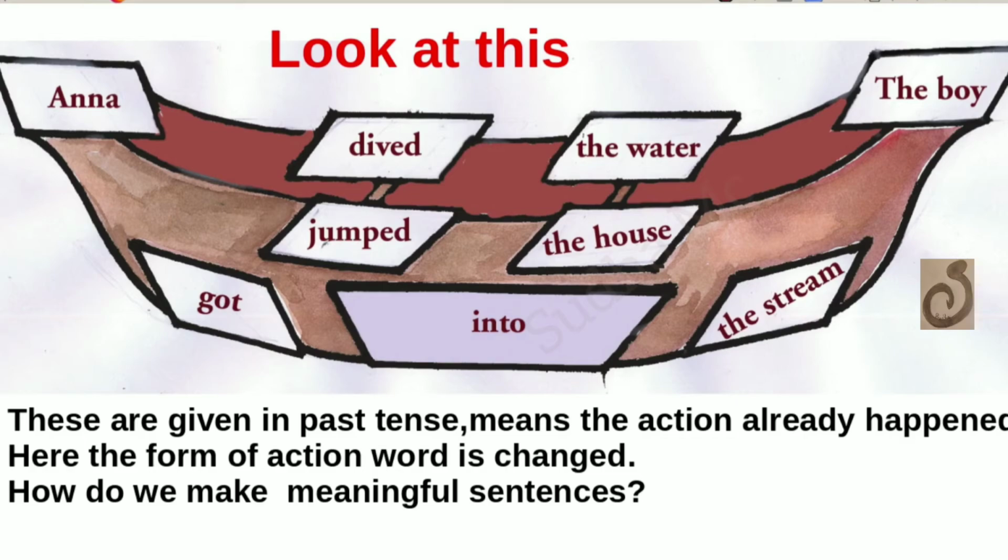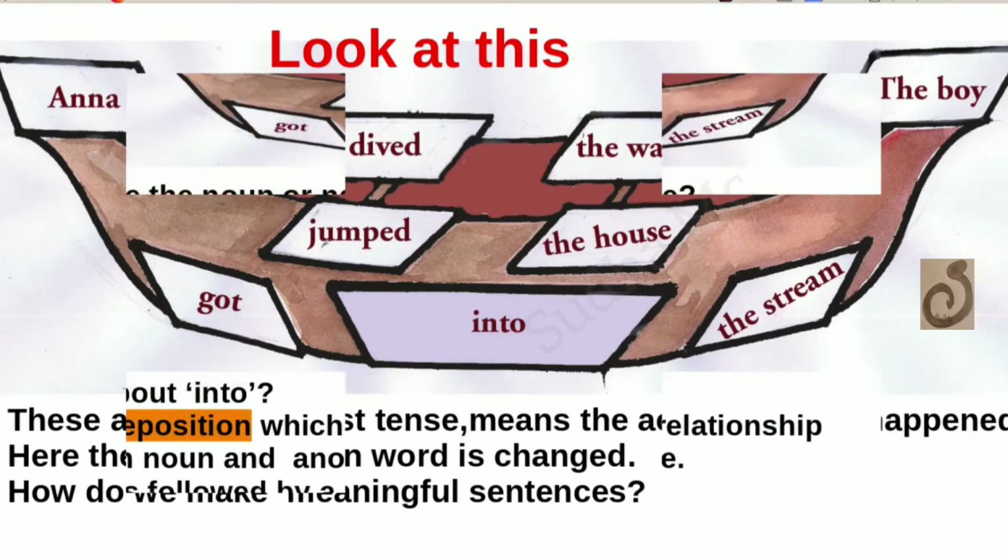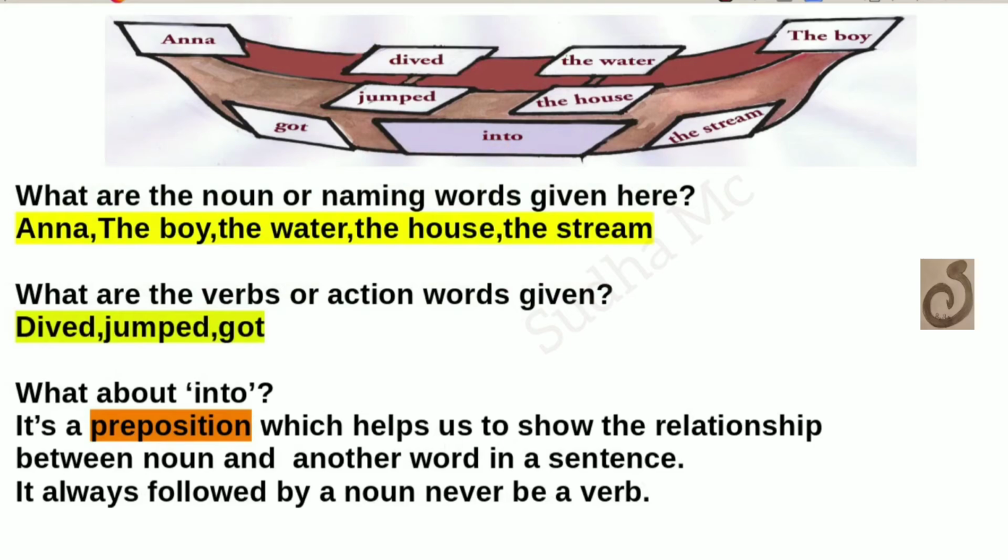How do we make a meaningful sentence using these hints given? What are the noun or naming words given here? Yes, we know that: Anna, the boy, the water, the house, the stream. Many words are given. Can we use the water as a subject? Okay, let's try the water. So the action words are dived, jumped, got.